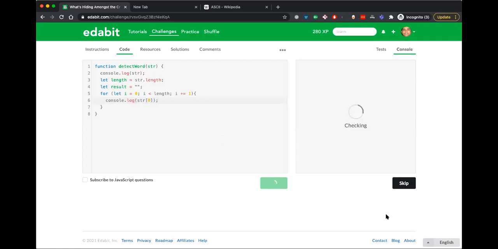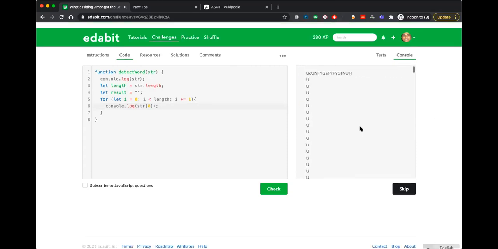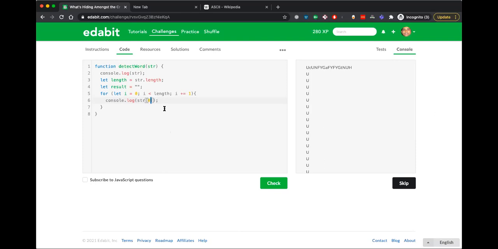So before we write that, let me just see if everything is getting printed out correctly. Check. No, it is not printed out correctly. Instead of string 0, I have to use string i. Okay, awesome. So everything is getting printed out correctly. Now I have to put in the checks.